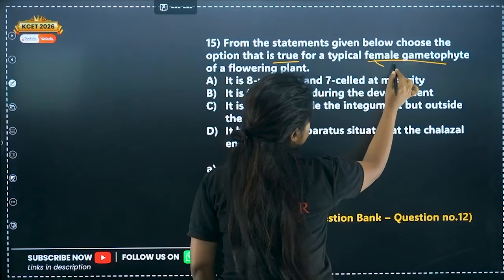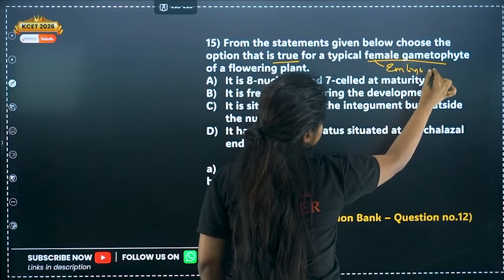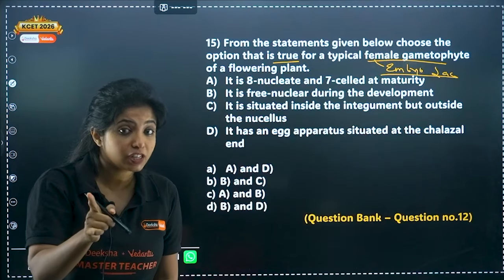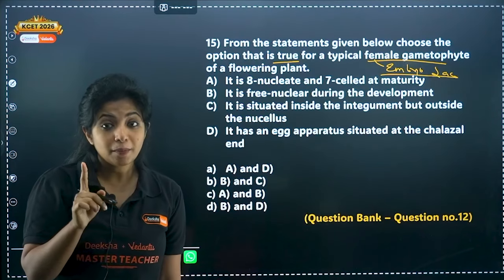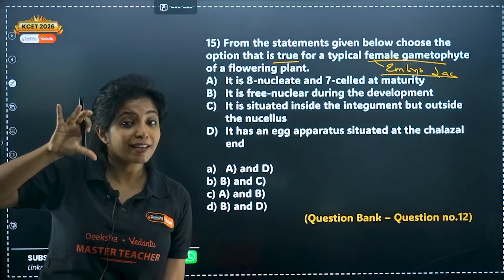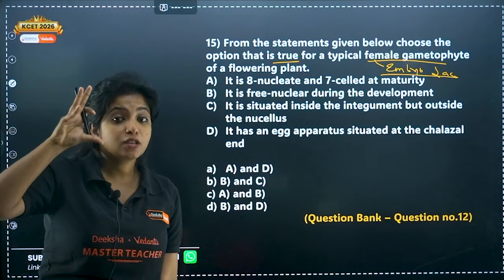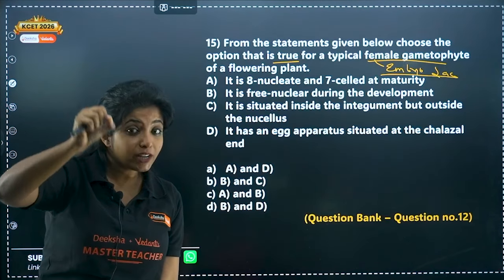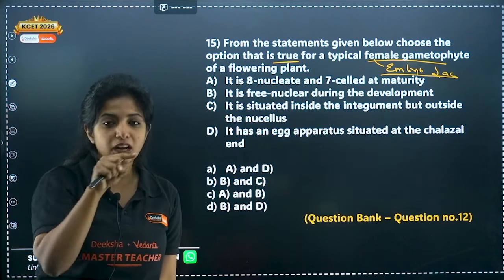Female gametophyte means what, my dear children? Embryo sac. Now we have studied about the embryo sac. We know its division. You have to tell me. Remember, there was one functional megaspore, and all the three degenerated. This one functional megaspore underwent 3 mitotic divisions. The nucleus divided. Was it immediately covered by cells?